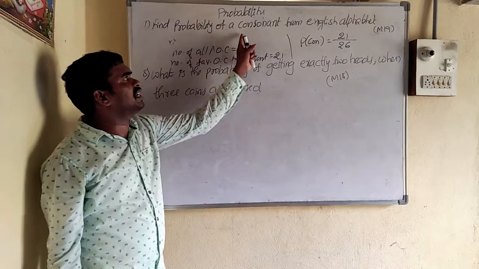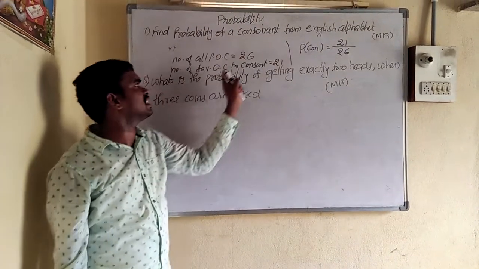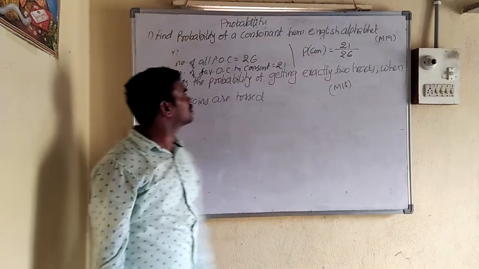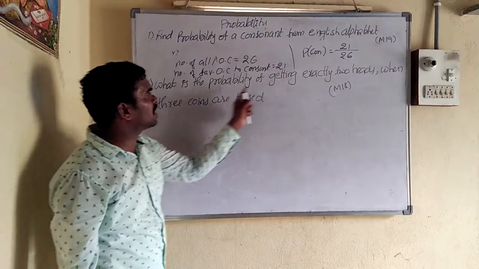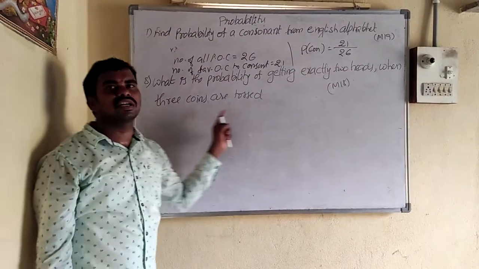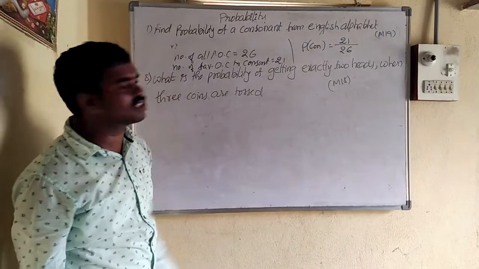What is the question asking? What is given? Given is taken as all possible outcomes. The question is taken as the number of favorable outcomes. Yes. Next, what is the probability of getting exactly 2 heads when 3 coins are tossed? This is a 2 marks question, also from March 18.